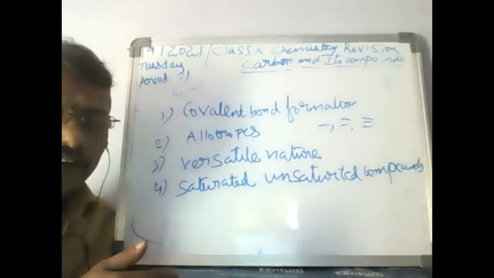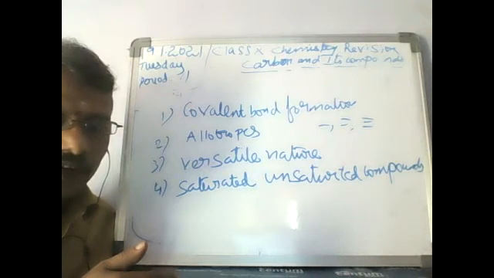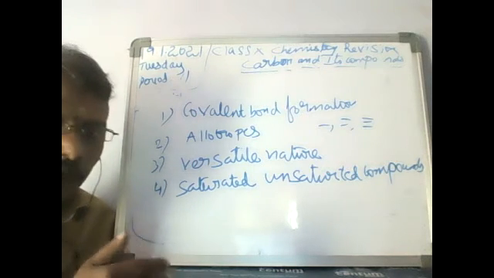Graphite can conduct electricity because there are free electrons present in the graphite. Diamond does not have free electrons, so it won't conduct electricity, but it can conduct heat. These are important points here.